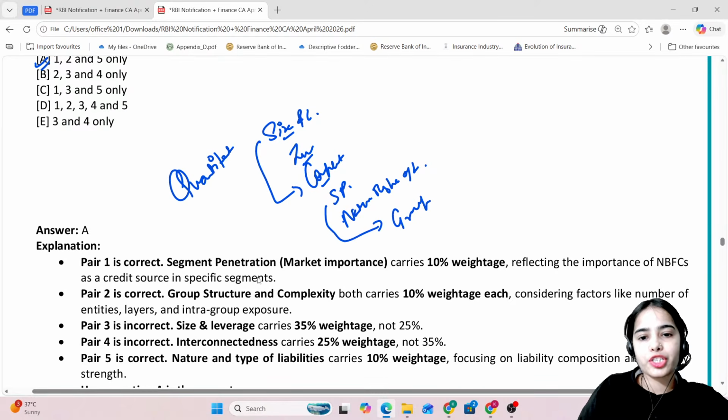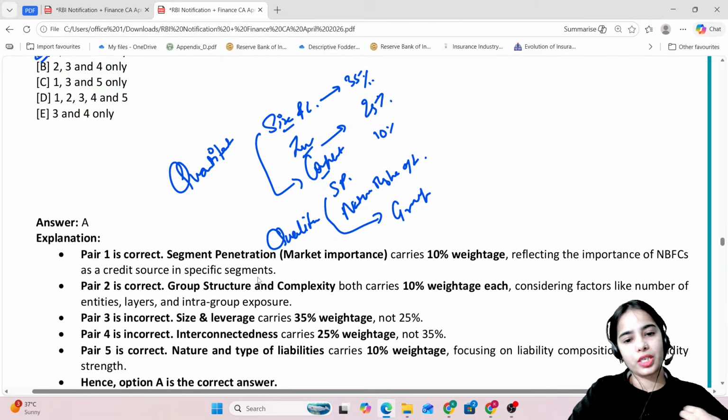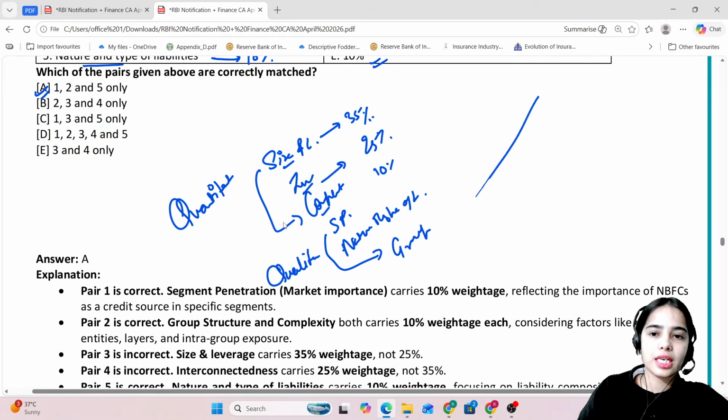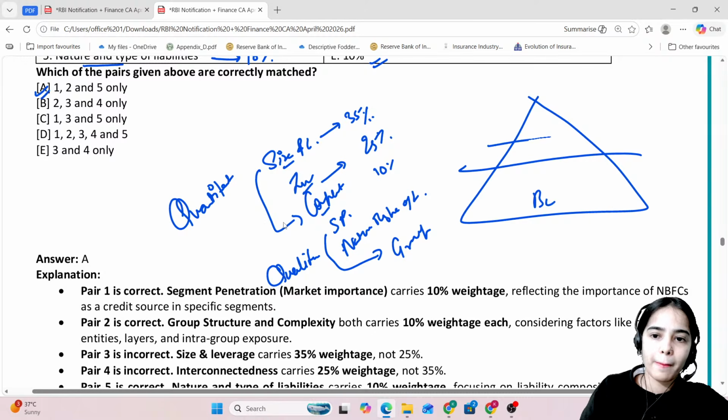The segment penetration, nature and type of liabilities, and the group structure show the qualitative factors. Size and leverage, interconnectedness have the highest percentages of 35% and 25%. The rest have 10% of weight. Okay? So the NBFCs are divided into base layer, middle layer, upper layer, and top layer.